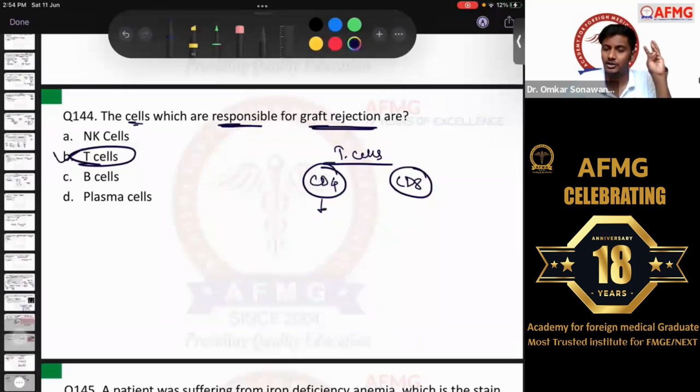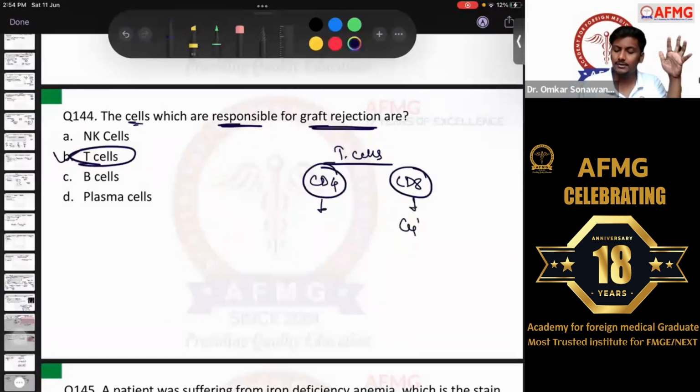They are having the suppression of, they are having the function of memory, they are having the function of activation of the B cells. So naive B cells are activated and they will differentiate into plasma cells and finally produce antibodies. Okay? So all these functions are done by the helper T cells or the CD4 T cells.